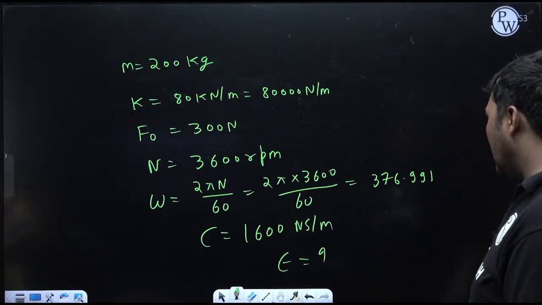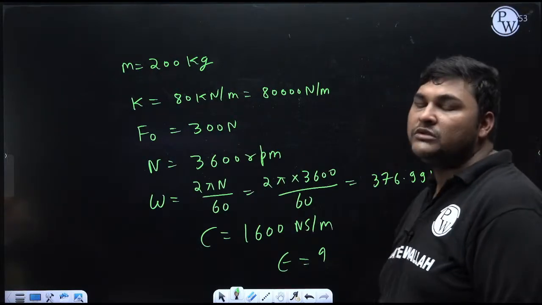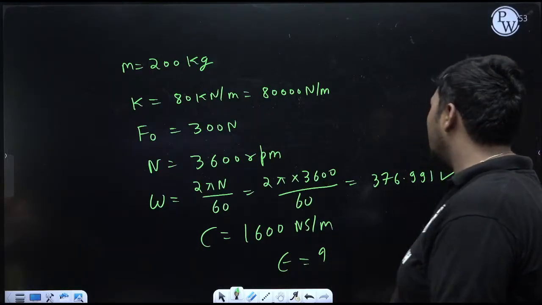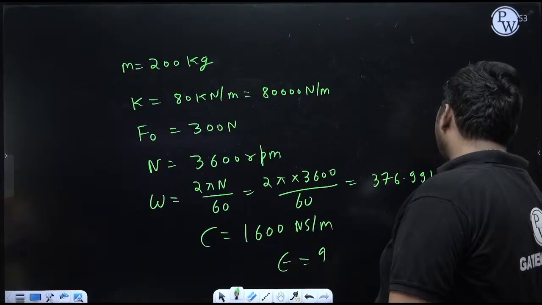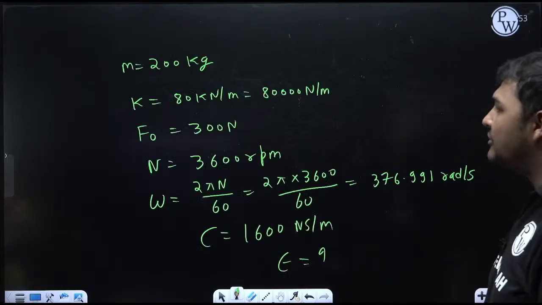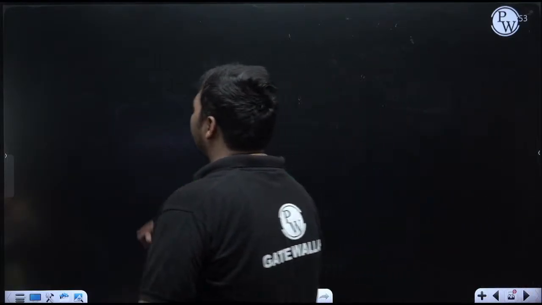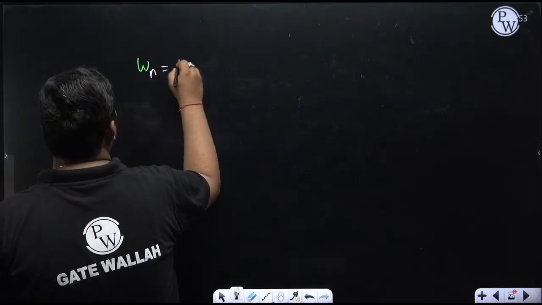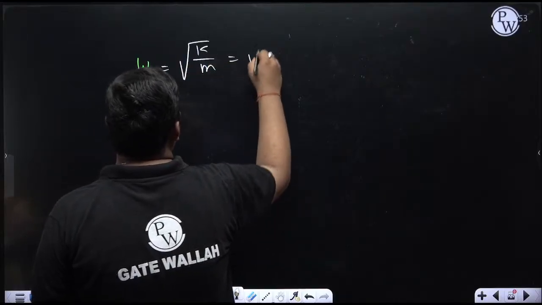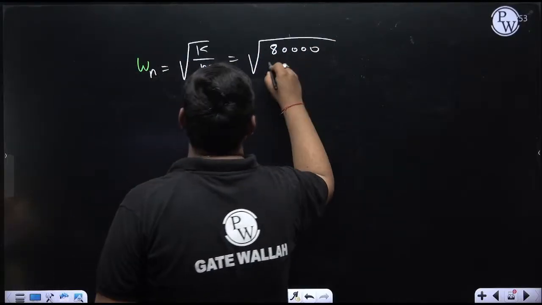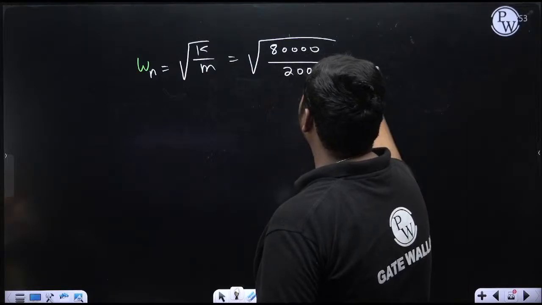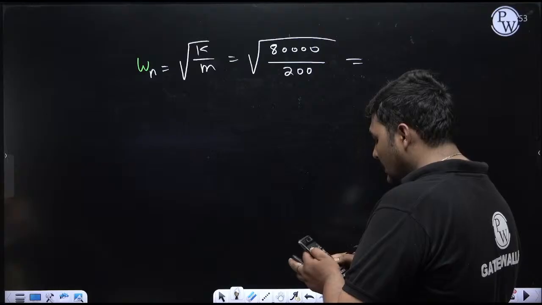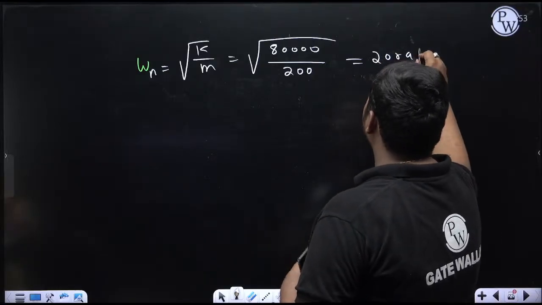Now to calculate epsilon, I need to calculate two things. One is zeta, second one is R. What is R? R is omega by omega n. Omega is already known, in radian per second. For R, I need to calculate omega n, the natural undamped frequency. Stiffness of the system and mass are given, so the formula for omega n is square root of K by M. K is 80,000 Newton per meter divided by mass M, which is 200. So omega n comes to 20 radian per second.